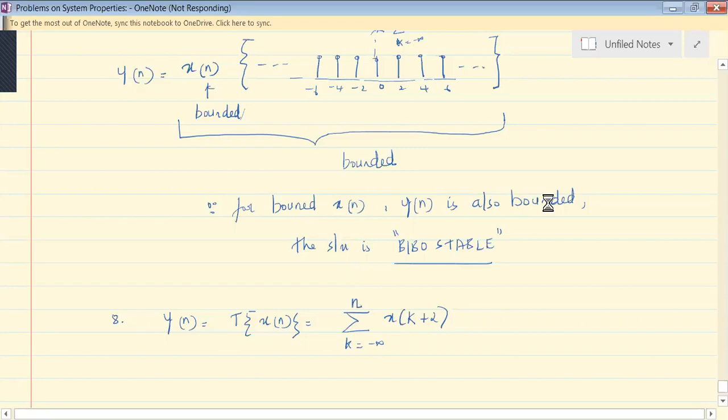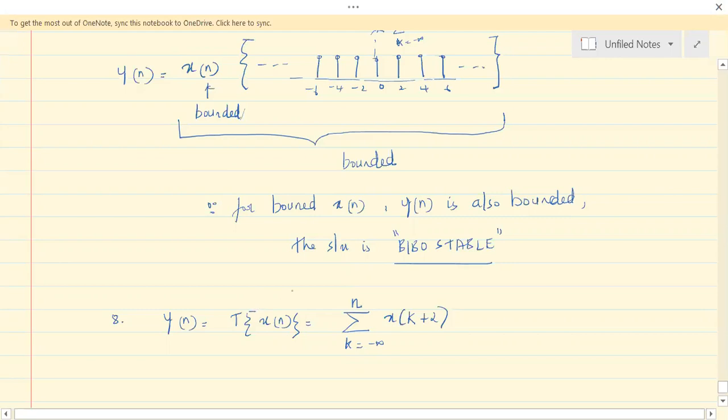Now, everybody just understand that the value that n assumes will decide whether this is causal or non-causal, whether this has memory or no memory.